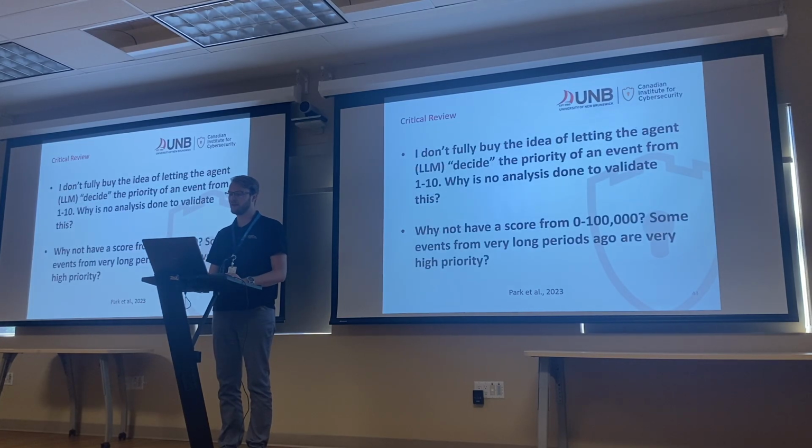And then I don't fully buy this idea of letting the agent decide its own priority for an event. How do we know that that number or priority they assign isn't just a hallucination? And why is there no analysis done on this? And then why have it out of 10? Why not score something from 0 to 100,000, for example? And some events from a very long time ago might also be very high priority. If I was in a car accident 5 years ago, maybe that would shape my decision making for forever on something.